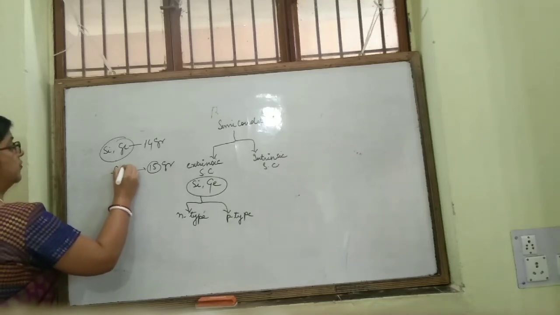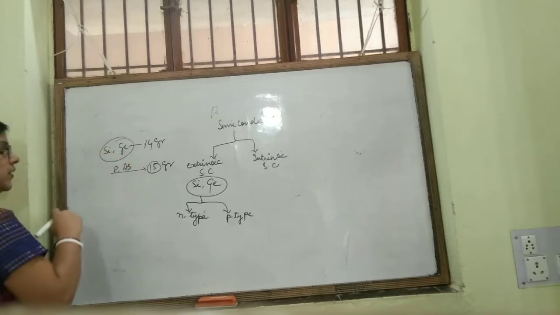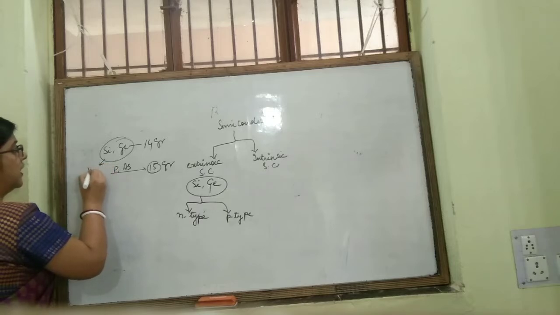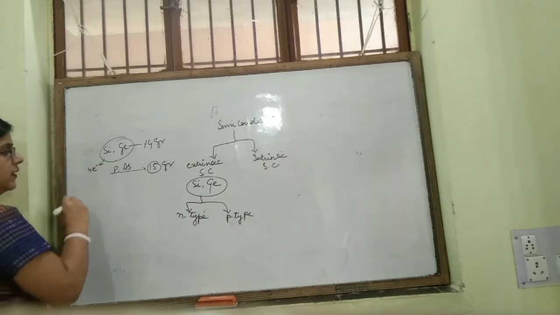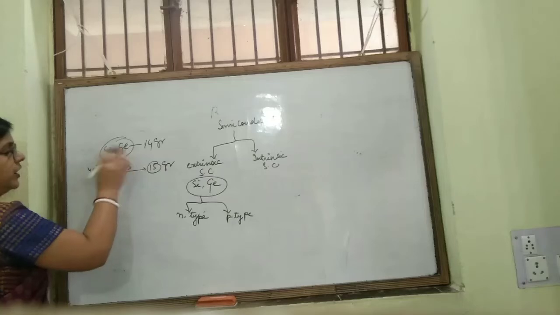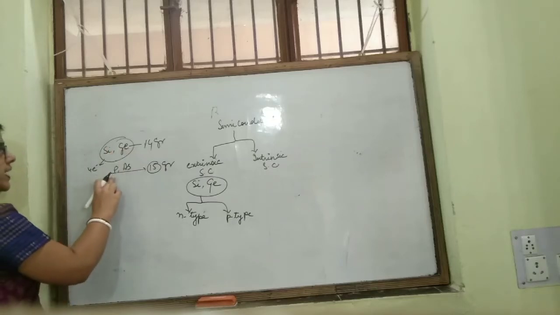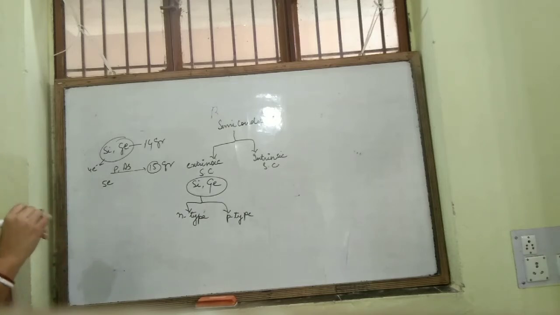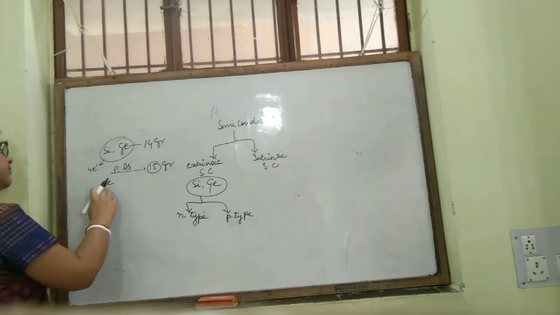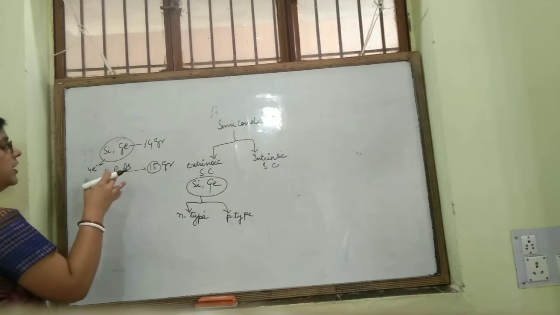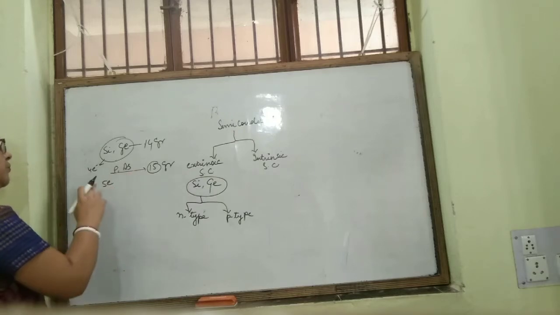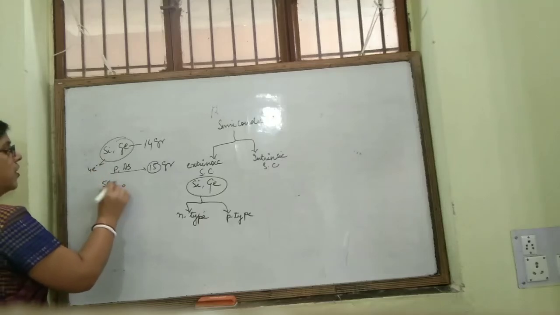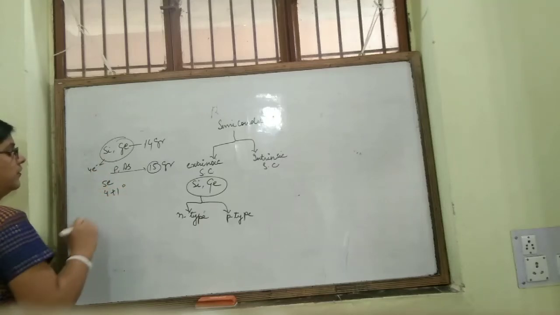Silicon and germanium have 4 electrons in their valence shell, and these group 15 elements have 5 electrons in their valence shell. So phosphorus or arsenic will form 4 bonds with silicon and 1 electron will be free. 4 plus 1 you can write.